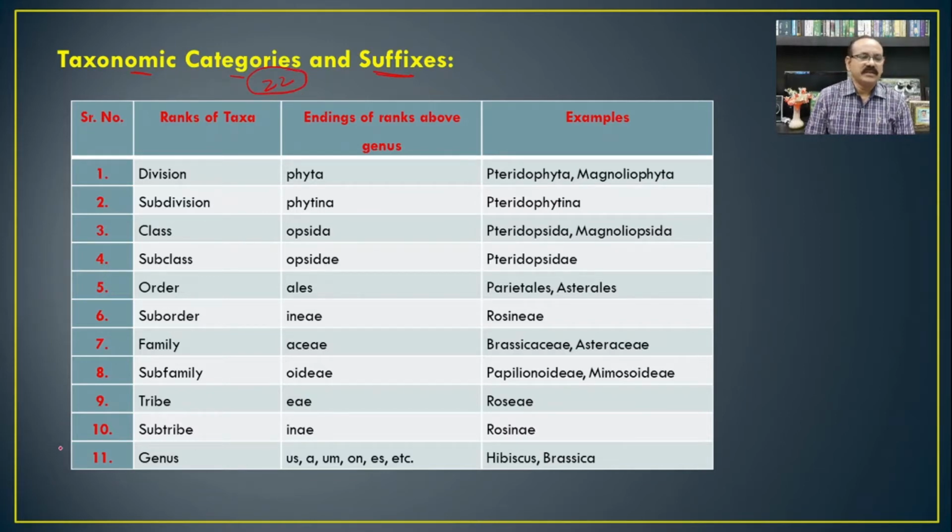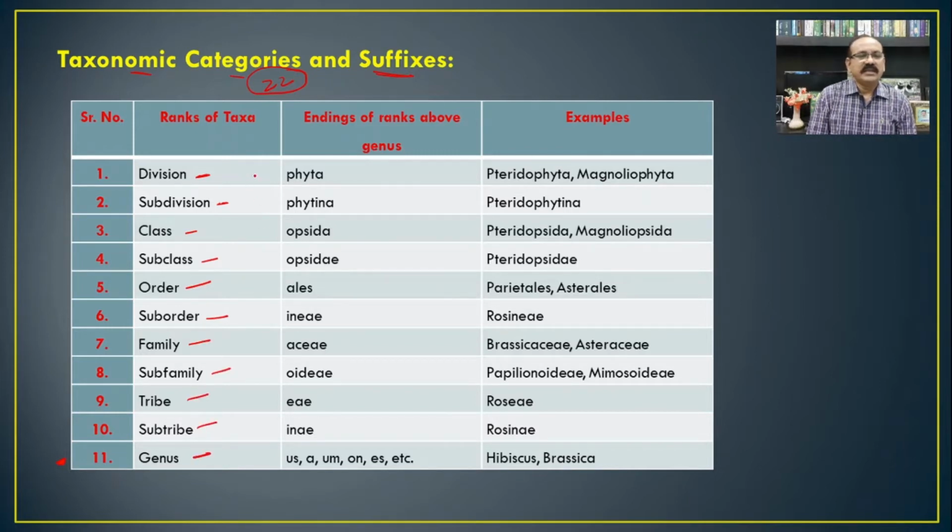Out of this, 11 categories have a specific type of suffix at the end of the name. So the largest one here is the division, then subdivision, class, subclass, order, suborder, family, subfamily, tribe, subtribe, and genus.